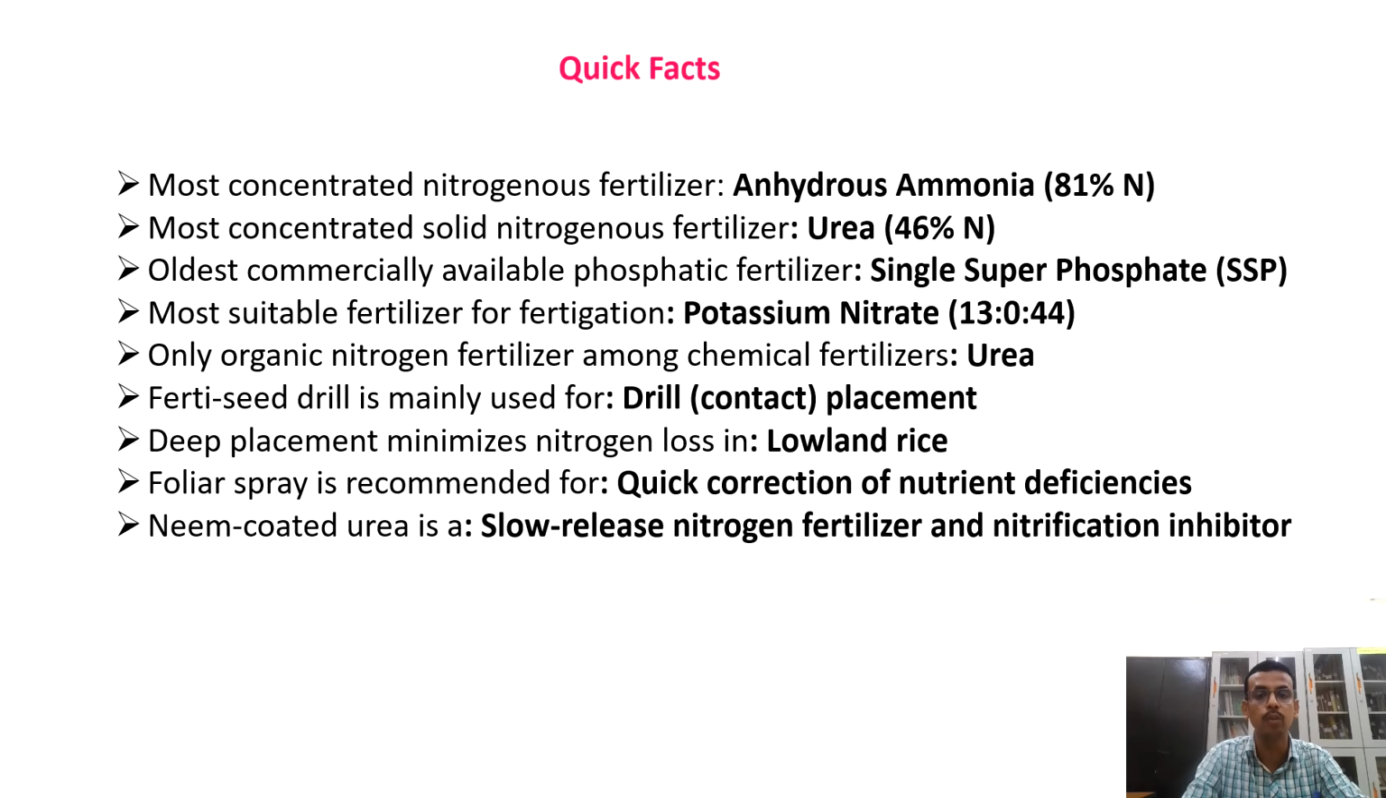Fertiseed drill is mainly used for drill placement. Deep placement minimizes nitrogen losses in lowland rice. Foliar spray is recommended when quick correction of nutrient deficiency is required. Quick action through foliar spray. Neem coated urea acts both as a slow release nitrogenous fertilizer and also as a nitrification inhibitor. This is important especially for SRF and also for JRF.